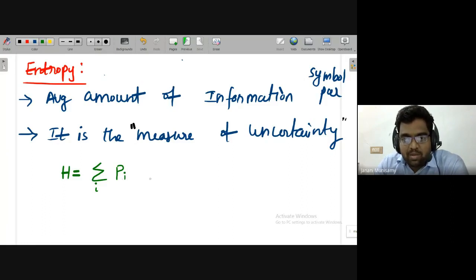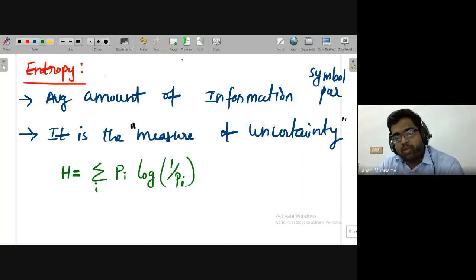So H is equal to summation of Pi log of 1 by Pi. This is the formula for entropy. Multiply the probability of a particular event with the log of the inverse probability value. Similarly, you do this for all the symbols, all the events.